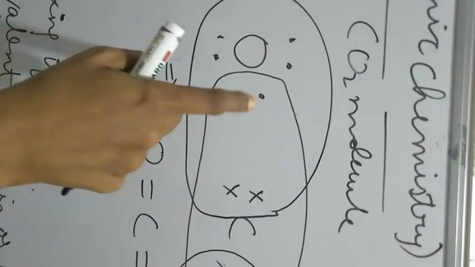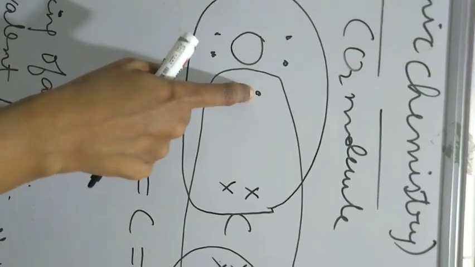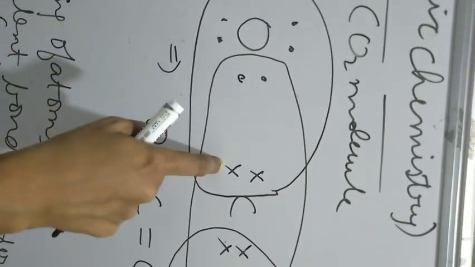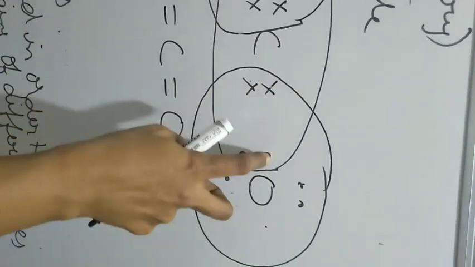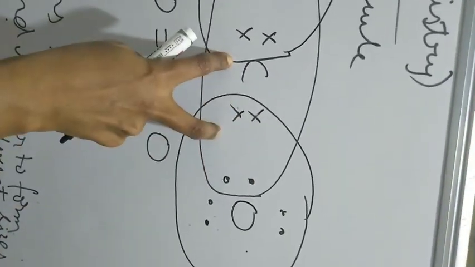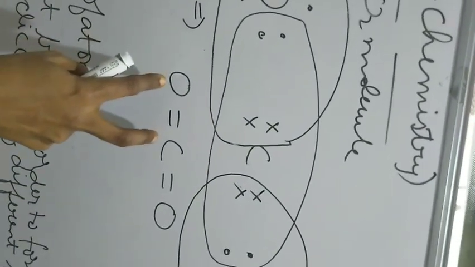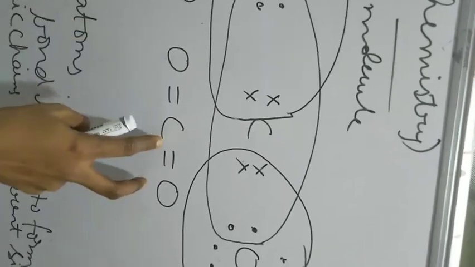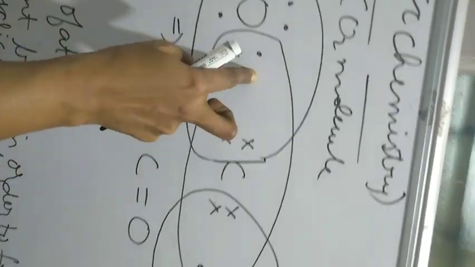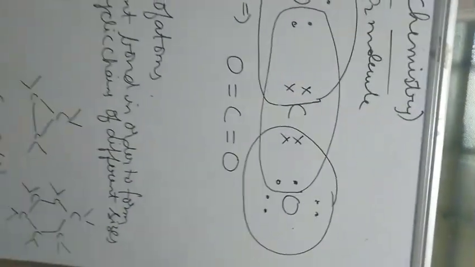This also became stable. Now how many pairs of electrons have been shared? This is the first pair of electrons, this is the second pair of electrons. 2 pairs have been shared between this oxygen and this carbon. Here also 2 pairs have been shared between this carbon and oxygen. So you represent it by the symbol O double bond C and C double bond O. A double bond has been formed because here 2 pairs and here 2 pairs of electrons have been shared.